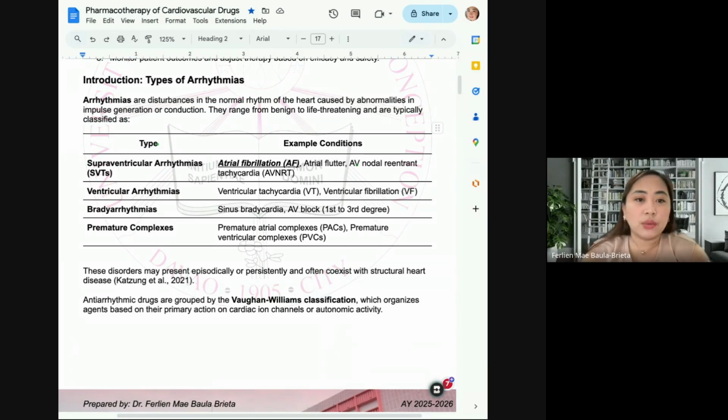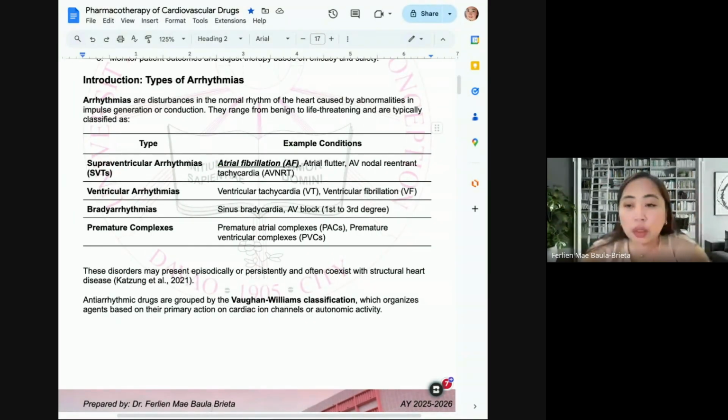So just to give you a primer for the video that I will show in a while, these are the different types of arrhythmias that we can take note of. We have supraventricular arrhythmia, and an example for that condition is atrial fibrillation.